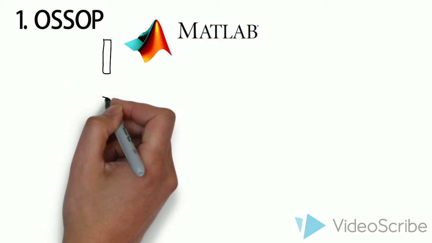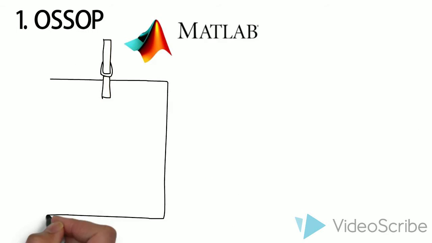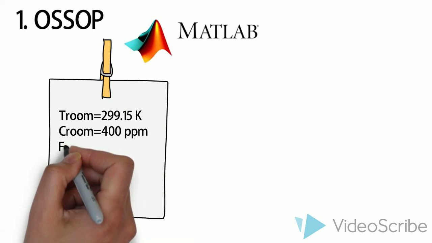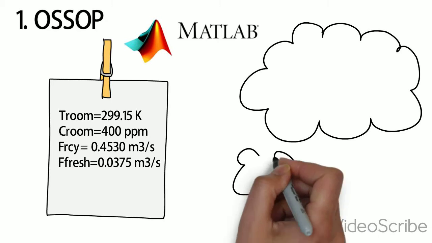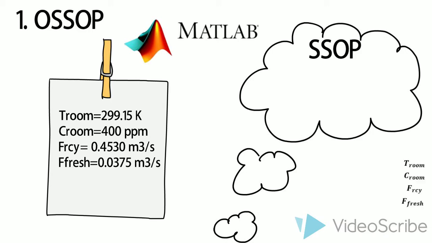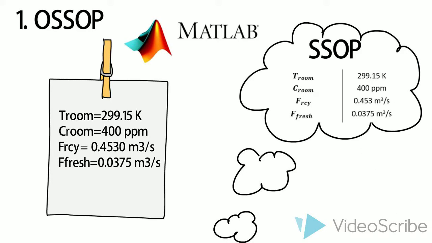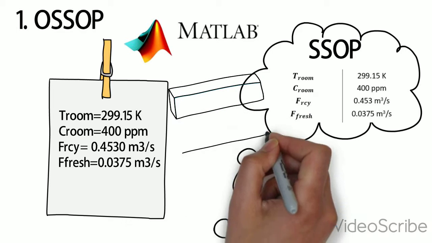When we have the problem defined, we can calculate the OSSOP. With MATLAB, we get these values. Here are the values that we had from the previous part of the project. As we can see, these values are totally the same.